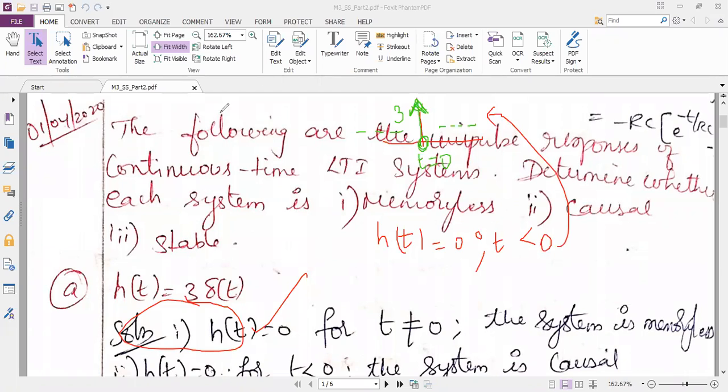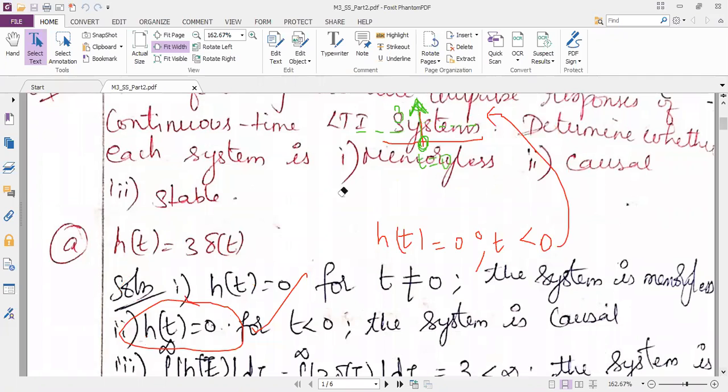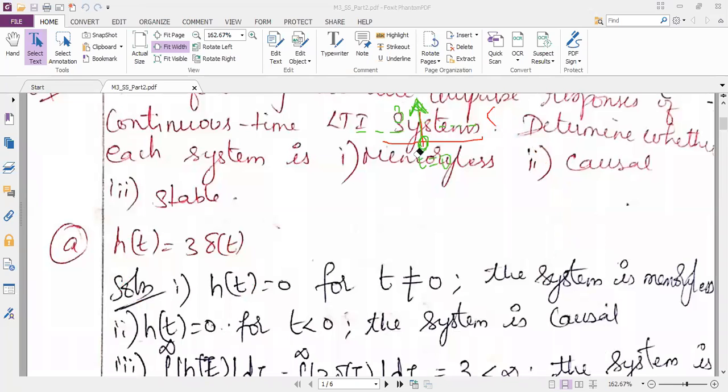So you can write, as per my notes, h of t is equal to 0 for t less than 0. Therefore, the system is causal. So don't forget to draw the given expression in terms of signals so that you can easily analyze the property.